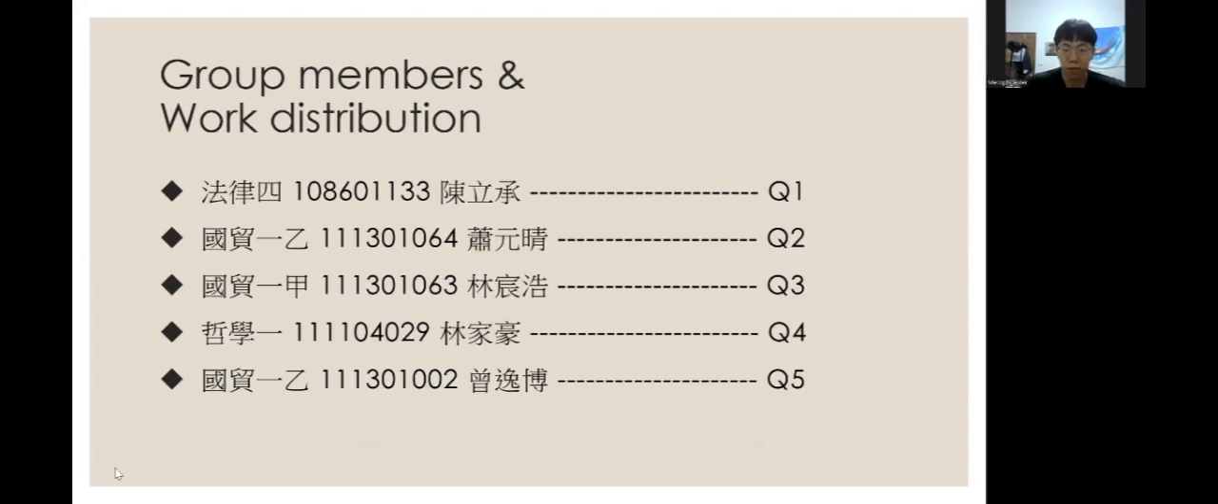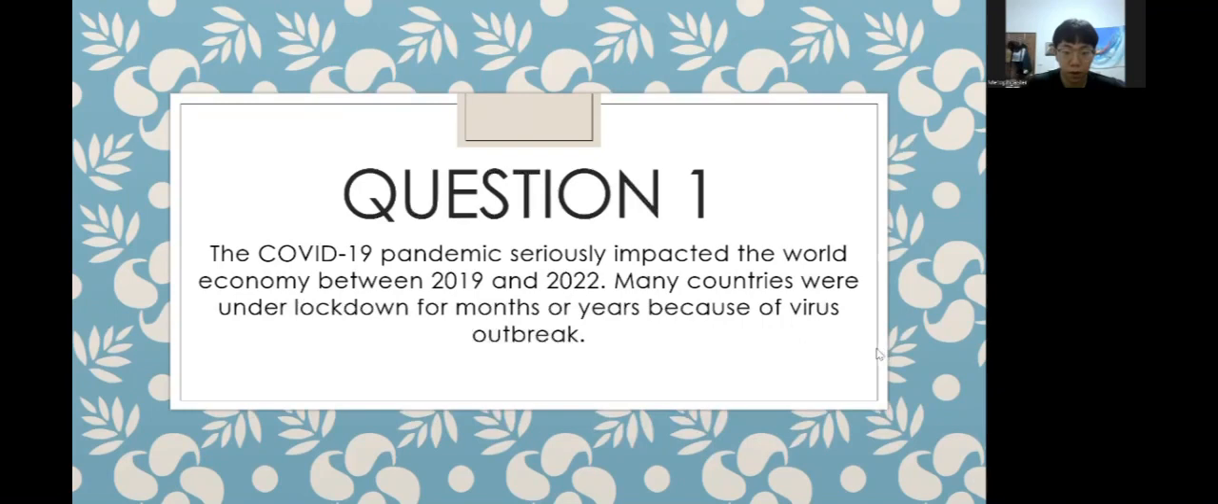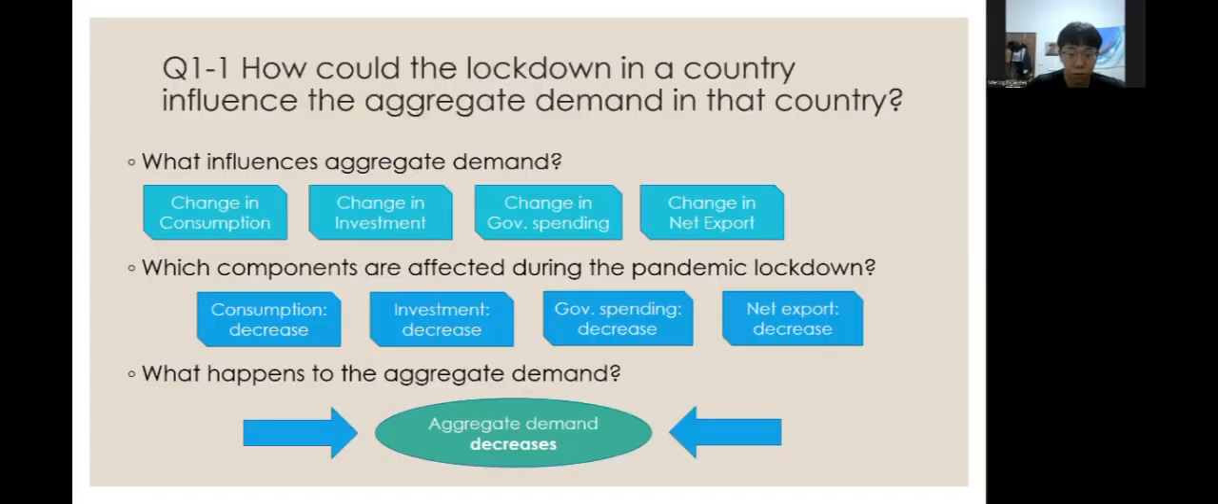My name is Chen Lisan, and I'm going to talk about question 1. It says that the COVID-19 pandemic seriously impacted the world economy between 2019 and 2022. Many countries were under lockdown for months or even years because of the virus outbreak.